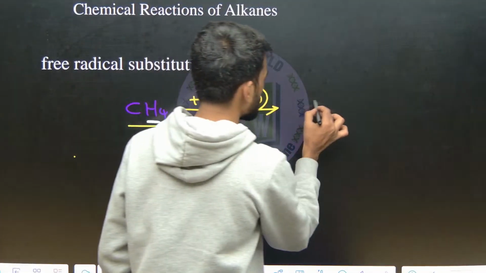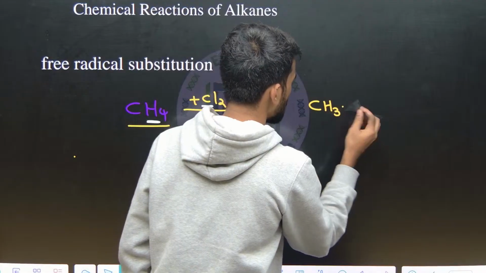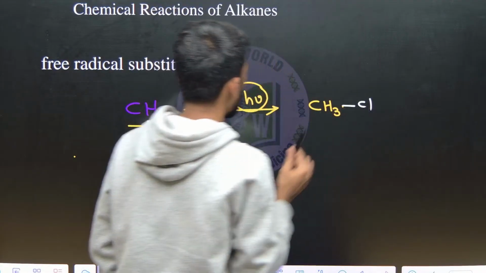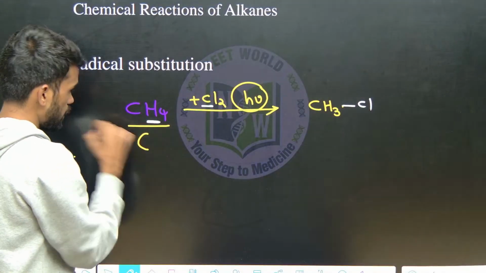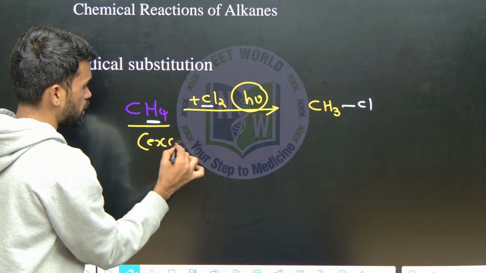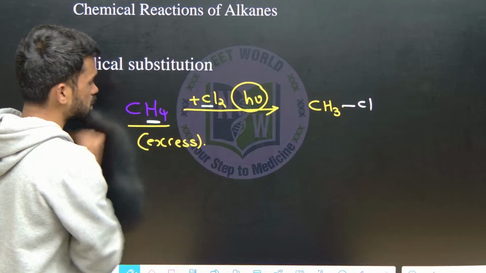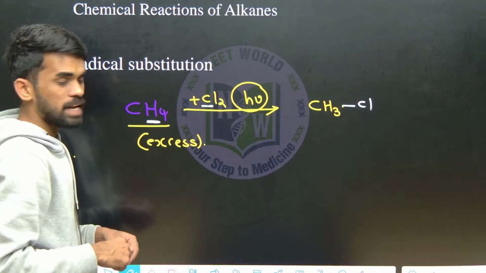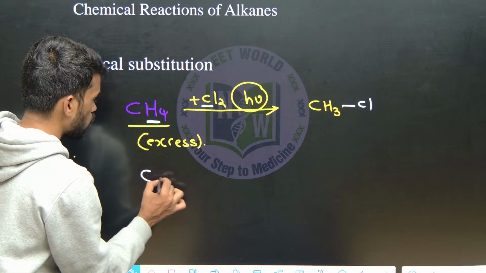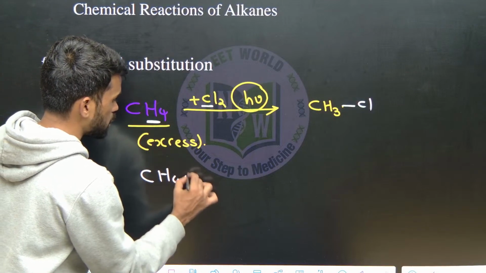So you will get CH3Cl. This will be the scenario when you are taking excess methane. But what if we take chlorine in excess and methane as the limiting reagent?